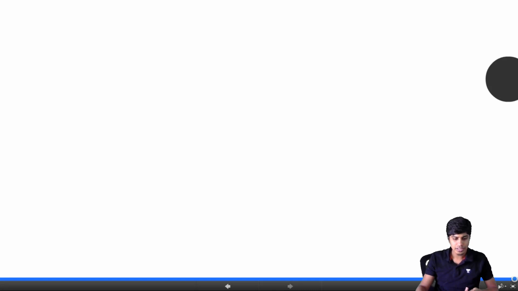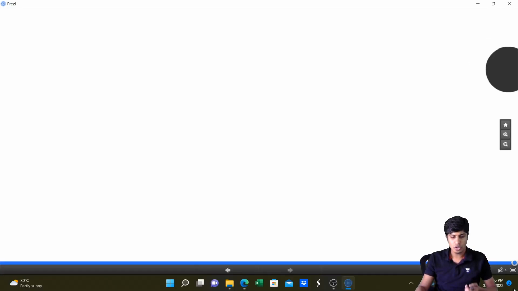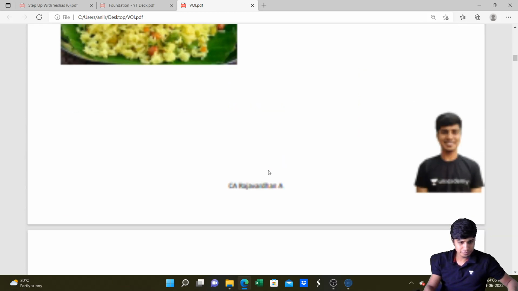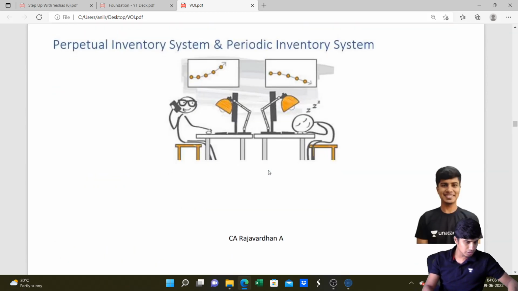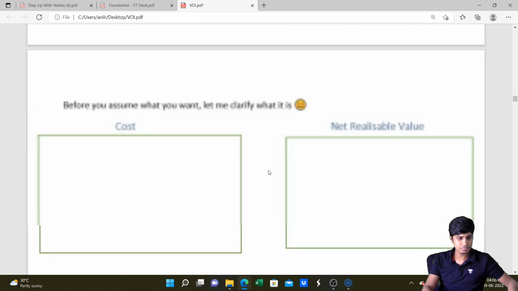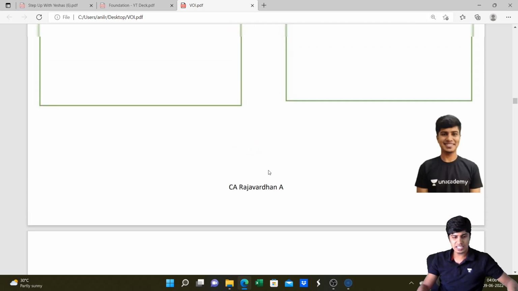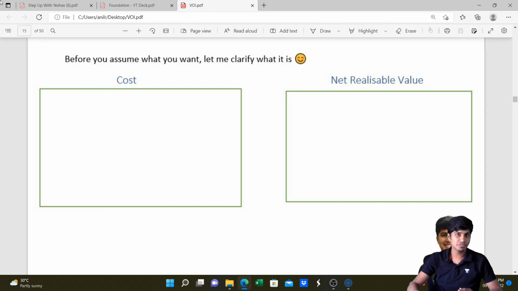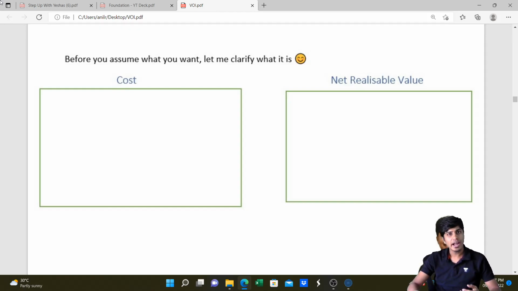Net realizable value computation differs for each of the items. It is different for different items. Okay, I missed out on that. That presentation is still in the making. Let's go down and write it in the PDF. Yeah, net realizable value is computed differently for different items. For raw material, the computation is different. For work in progress, the computation is different. And for finished goods, the computation is quite different.